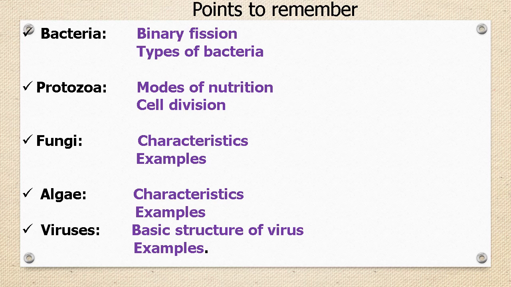Students, let us revise once what we have learned in this module. We learned all about microorganisms in this module. We saw 4 groups of microorganisms in detail. We learned reproduction by binary fission in bacteria. We saw different types of bacteria based on their basic shapes. We learned various modes of nutrition of protozoans. We saw reproduction of protozoans by cell division.